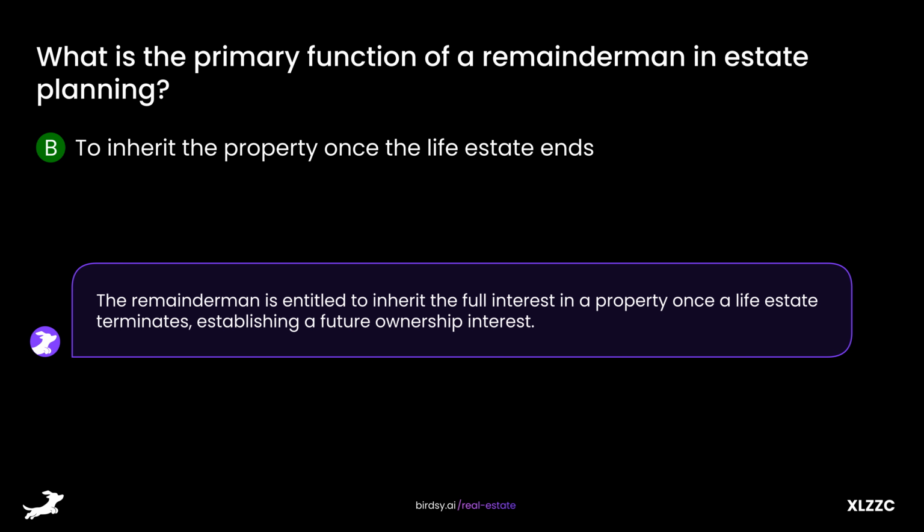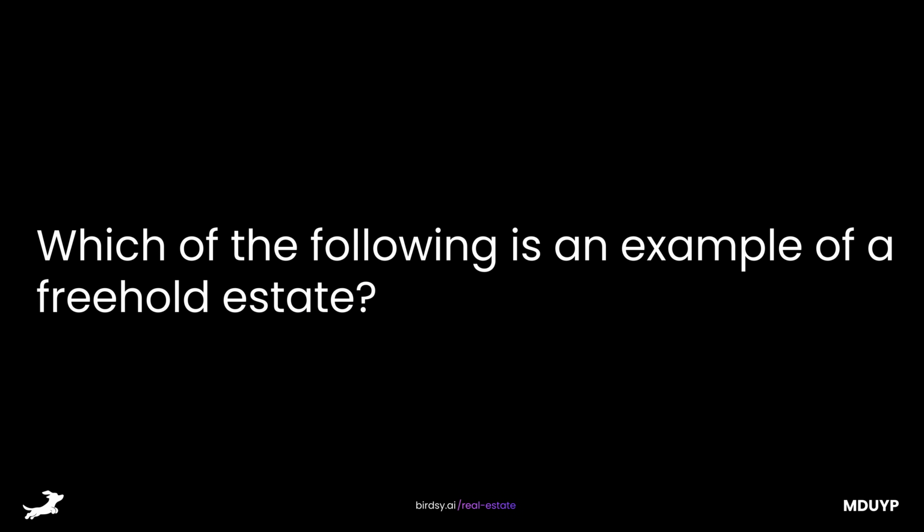The remainderman is entitled to inherit the full interest in a property once a life estate terminates, establishing a future ownership interest. Which of the following is an example of a freehold estate?